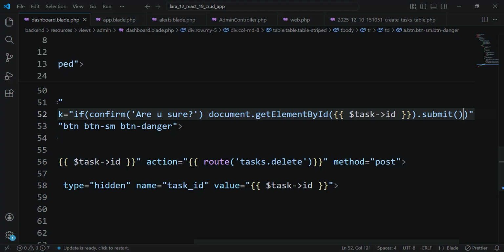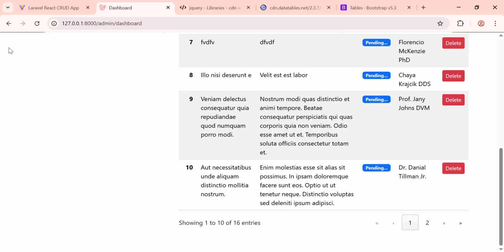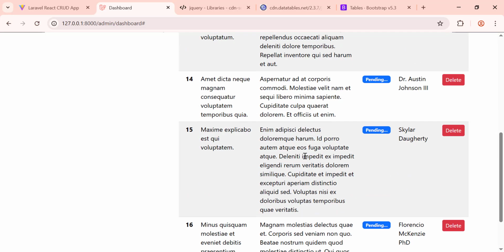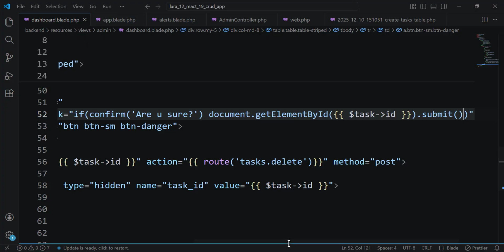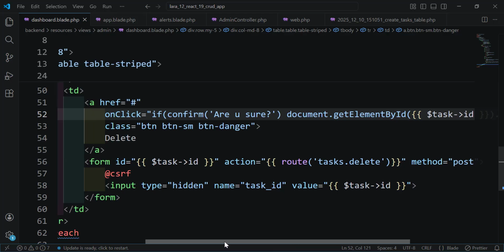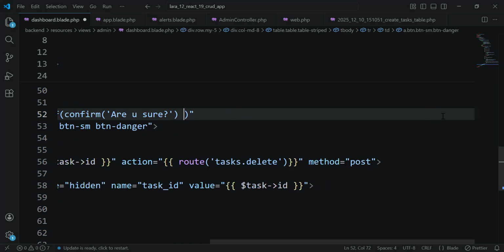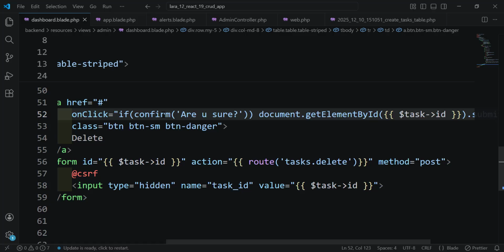So this is the console. So here is our dashboard. Let's refresh. Let's try to delete. Let's see what we have here. Number 16. We don't have the confirm message. Why? Where is it? So let's check again what we have here. So the error is that I have added document inside the text. So we need to add it outside. Okay. So here we confirm if are you sure you want to delete this task, and here we submit the form when the user confirms the delete.